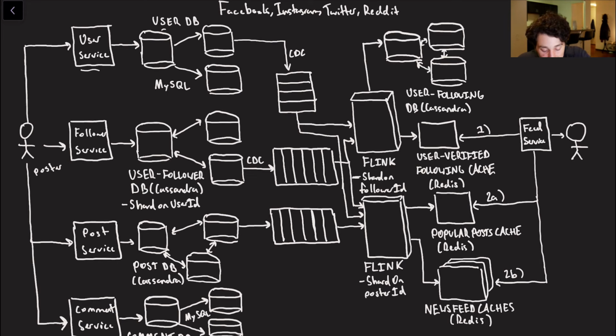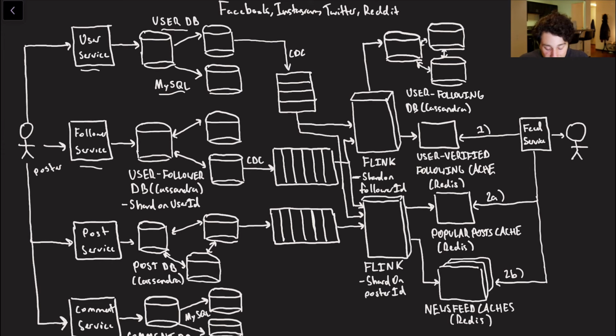So keep in mind that we've got our user service, we've got a user database, and I elected to use MySQL there, the reason being that I don't think that many changes are being made to profiles, so I'm not too worried about write throughput. I'm more so worried about actual consistency of user changes, and having a transactional single leader database like MySQL I think is perfectly good for this. Single leader replication I think is very reasonable here.